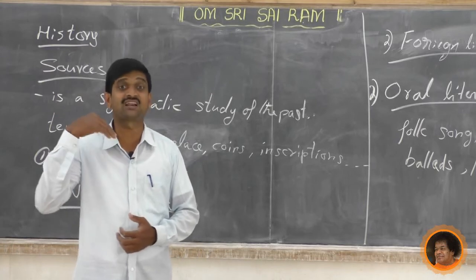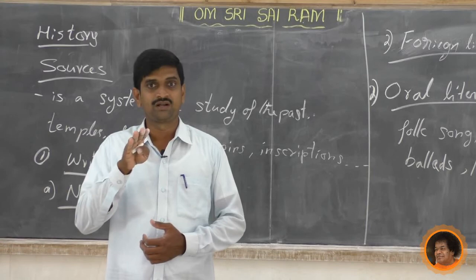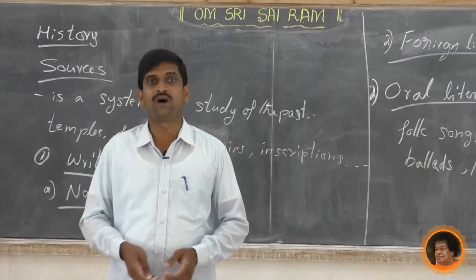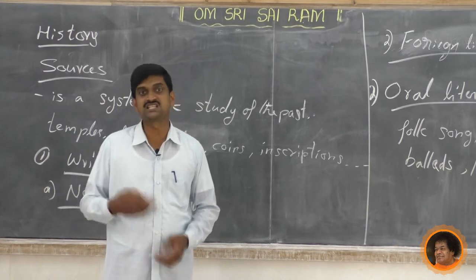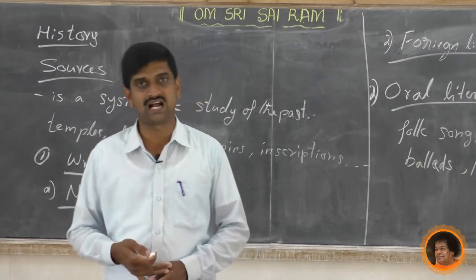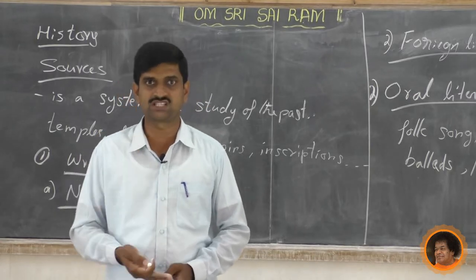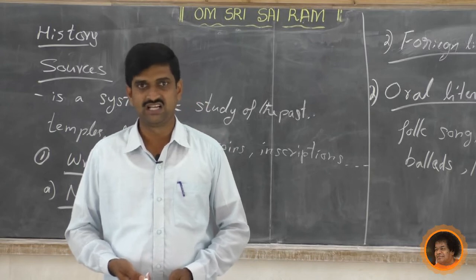What is oral literature? Literature passed on from one person to another by word of mouth is called oral literature. Examples of oral literature we have also studied: folk stories or folk songs, ballads, legends, etc.